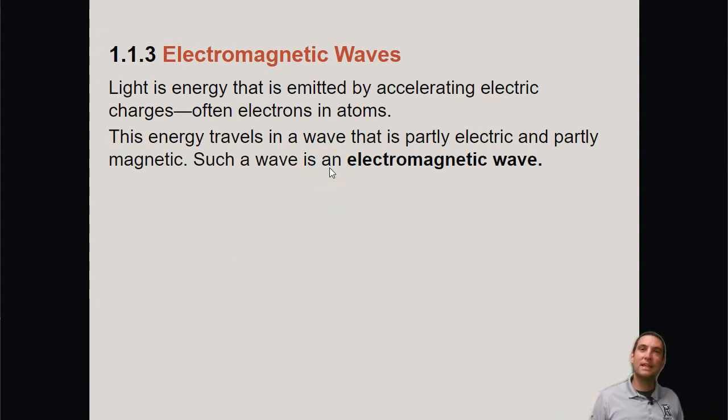Remember, when something is accelerating, it does not mean the speed is changing, but could also mean that it is moving in a circle. The direction is changing. The energy travels in a wave. Such a wave is called an electromagnetic wave.